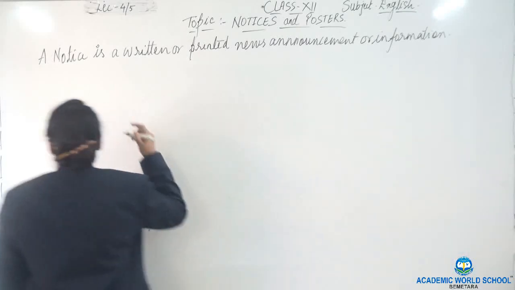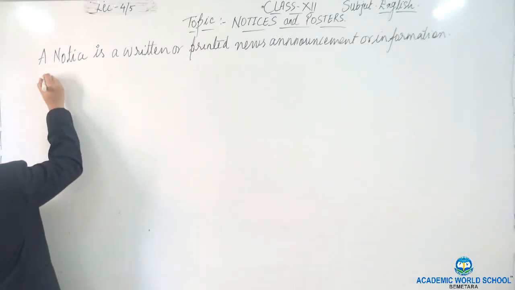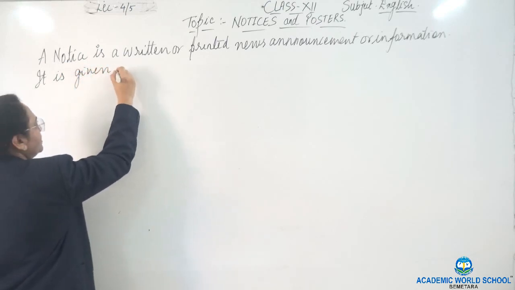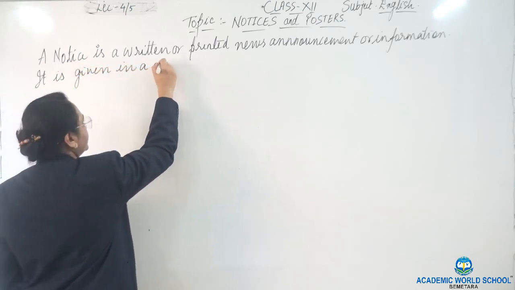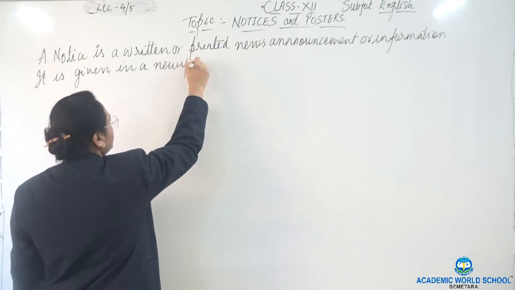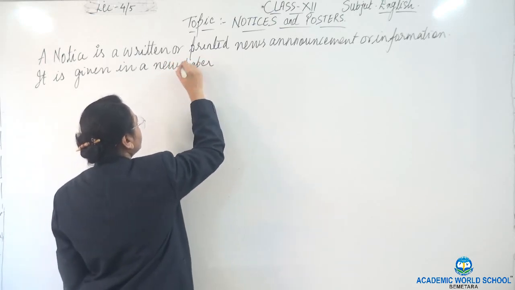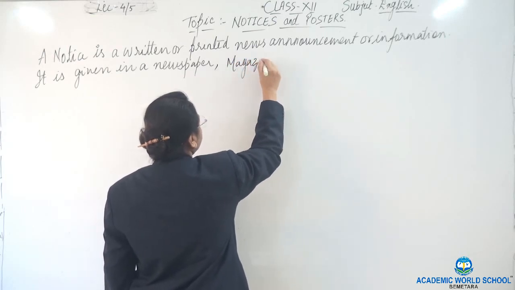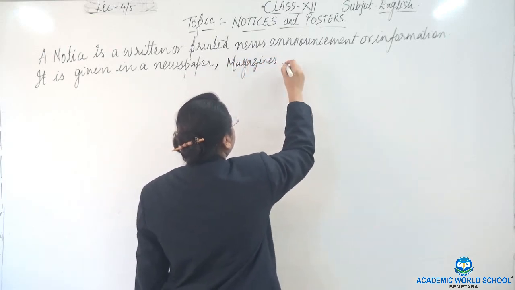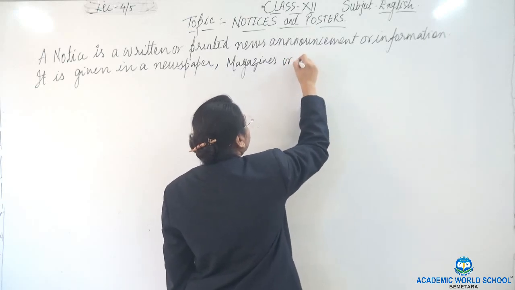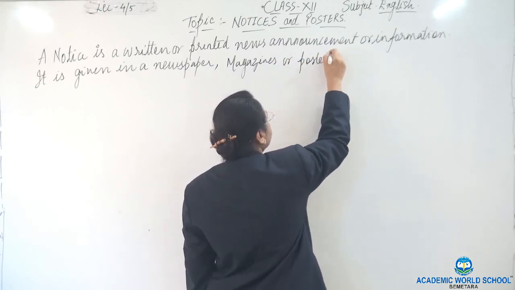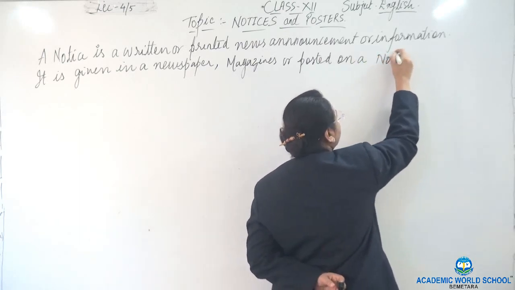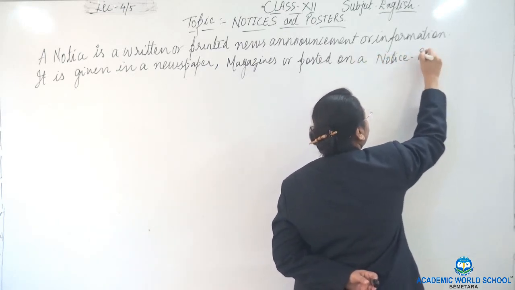Now, where do we write a notice or where is it printed? It is given in a newspaper, magazines, or posted on a notice board.